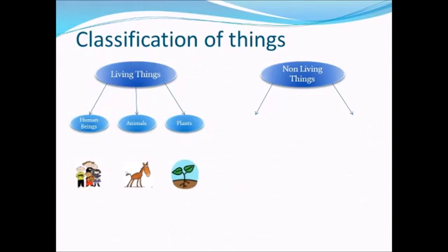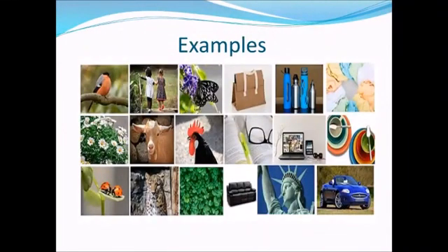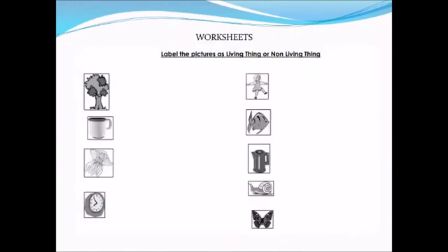Non-living things are further divided into two main groups. Natural non-living things are things that exist naturally in the world. The examples are mountains, sun, stars, moon, rocks, etc. The next group is man-made non-living things. The examples are buildings, chair, table, and all the things that are made by human beings. These are some examples of living and non-living things, and you can easily identify all these things.